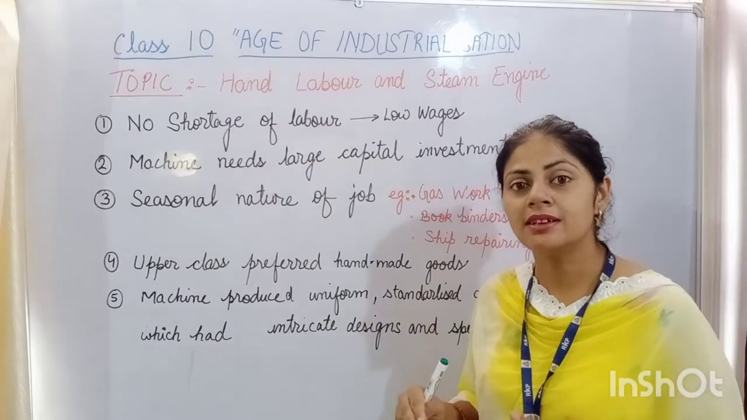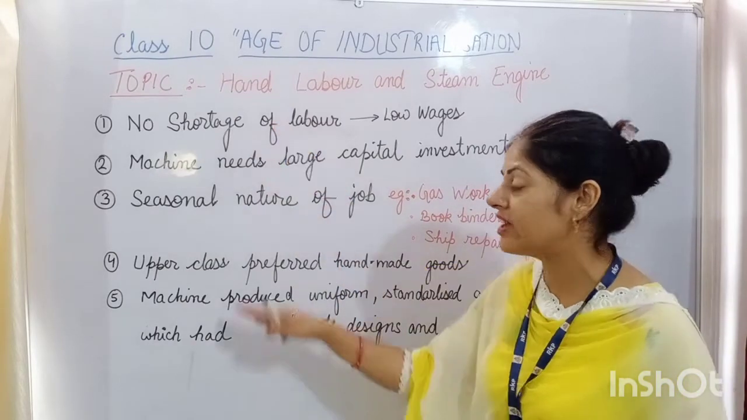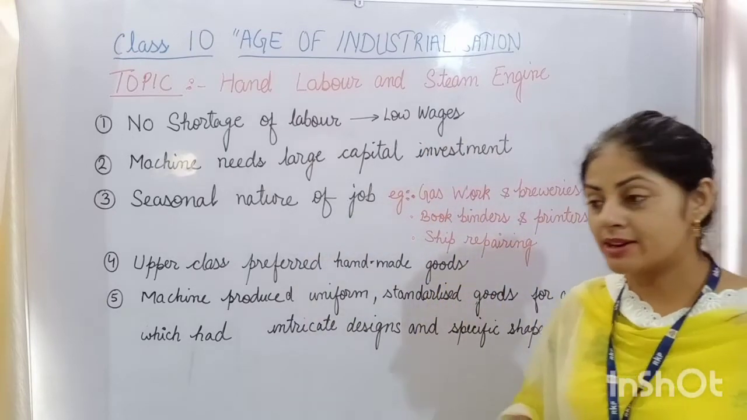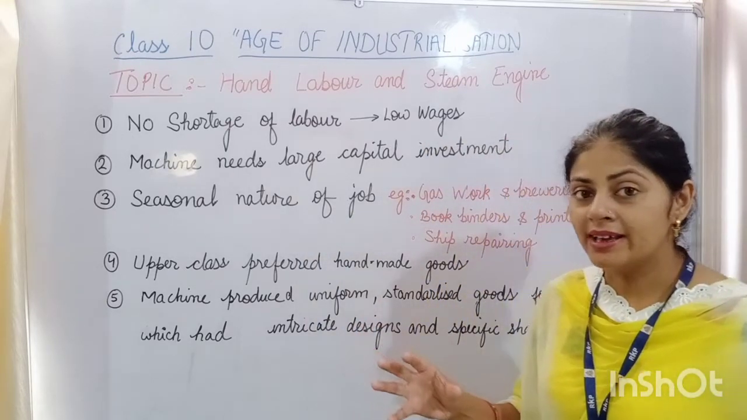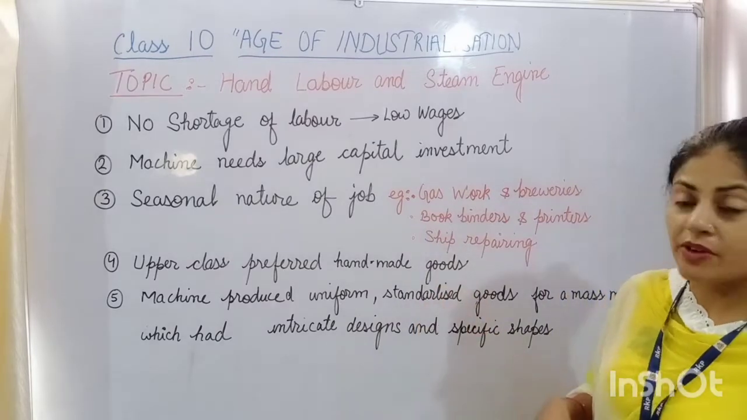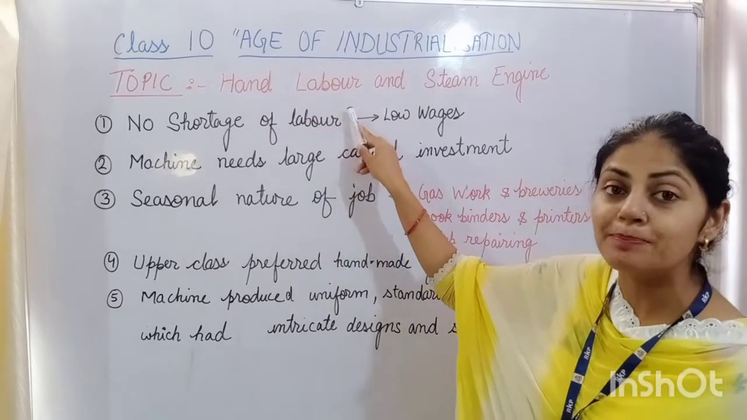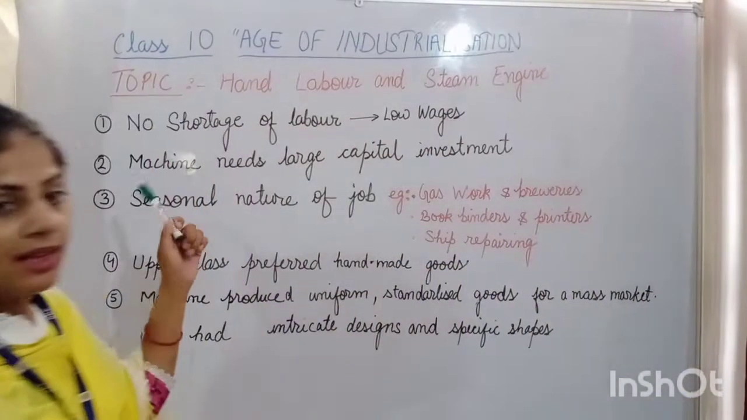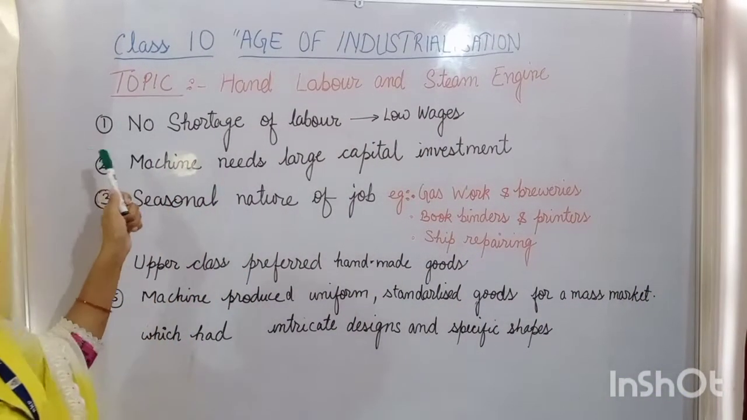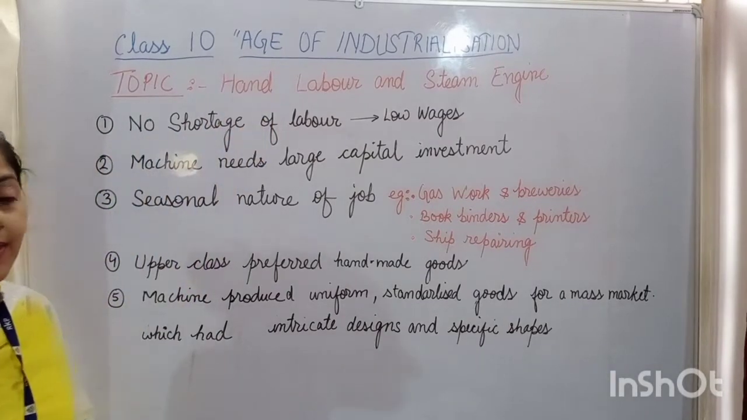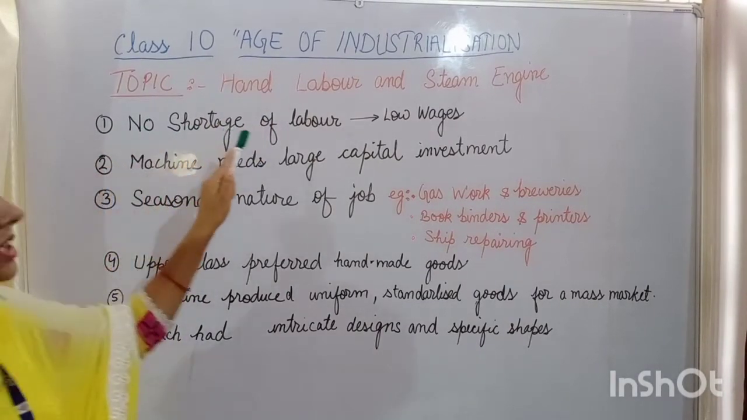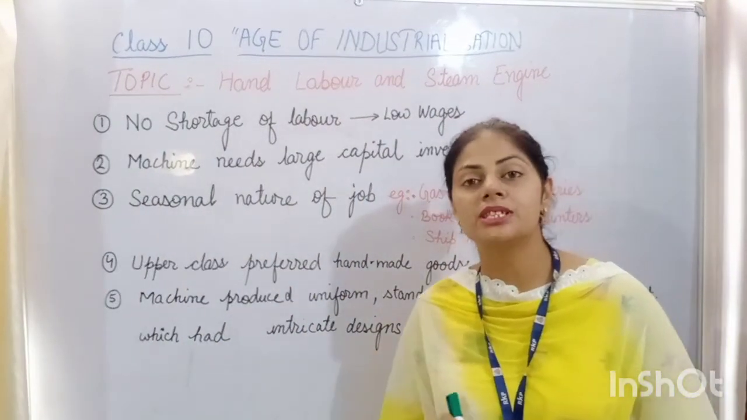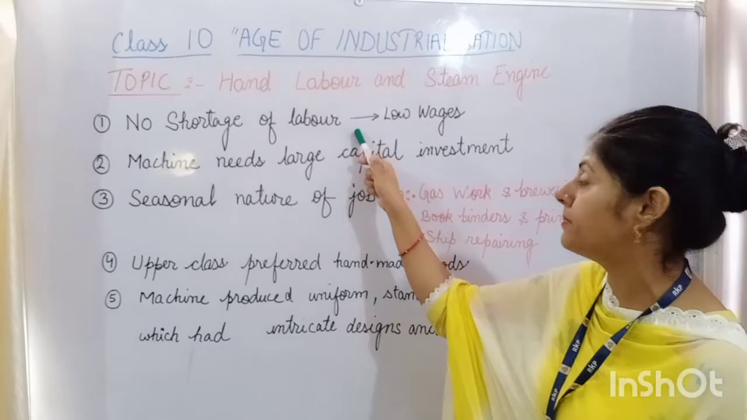So for the answer, you can write five points. Here I will explain how to write. Remember the question: why did industrialists or capitalists prefer hand labor as compared to the use of machines? The first reason behind the use of hand labor was that there was no shortage of labor at that time in Britain. In Victorian Britain, there was no shortage of labor.